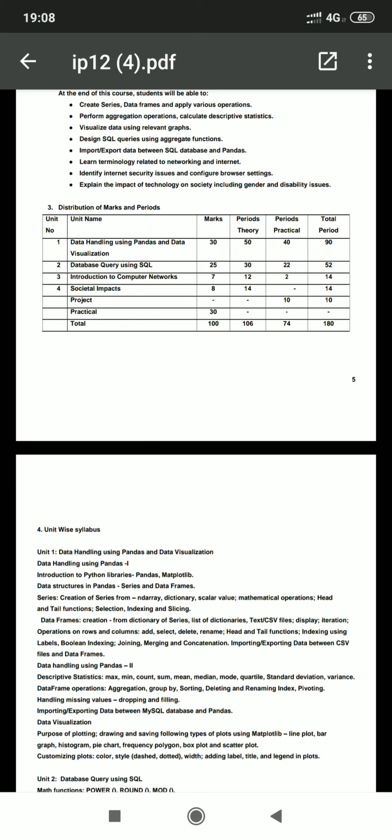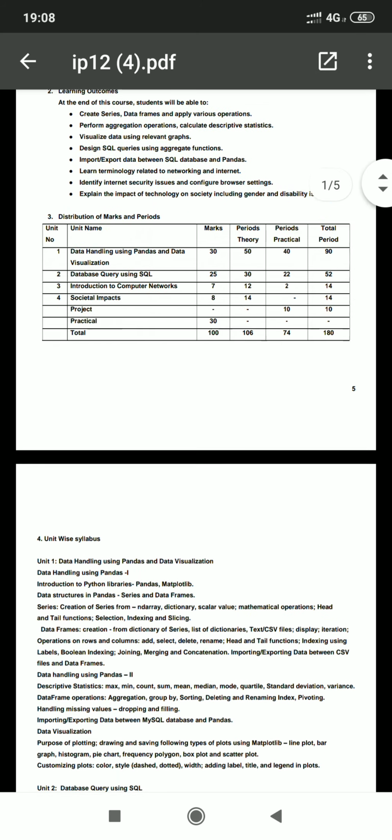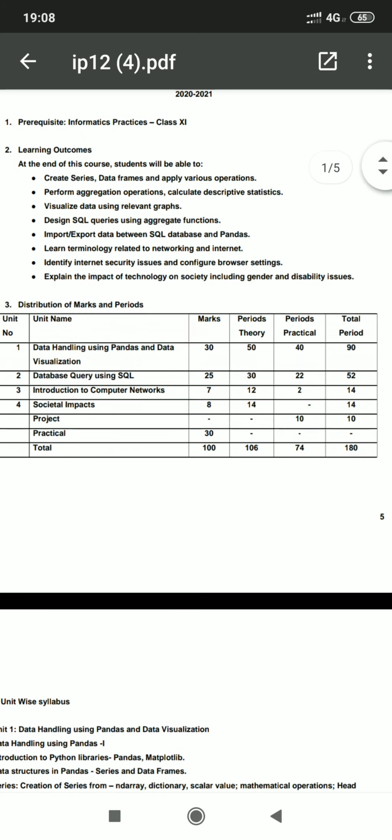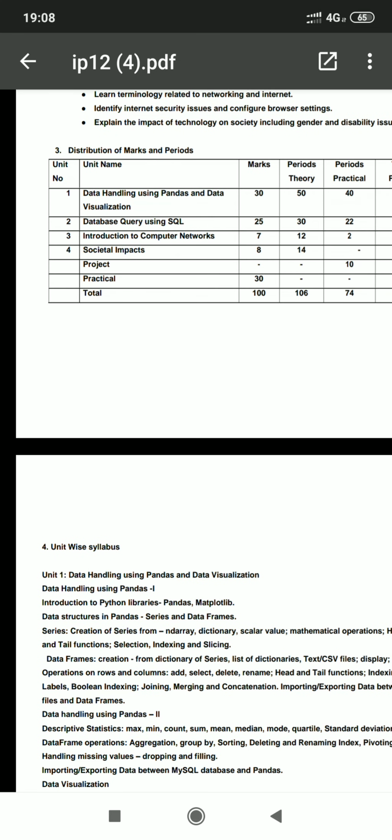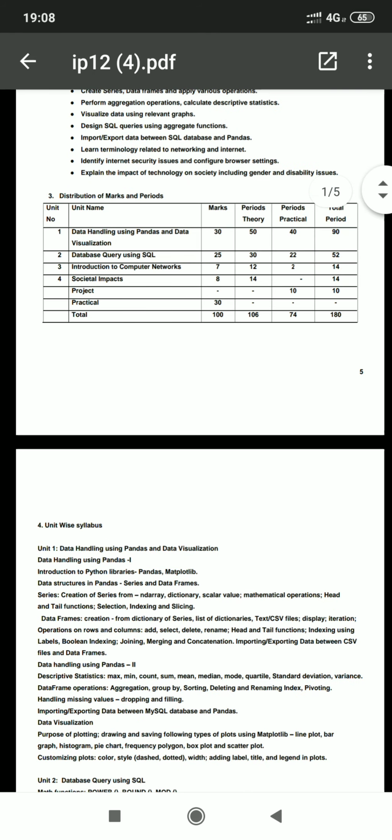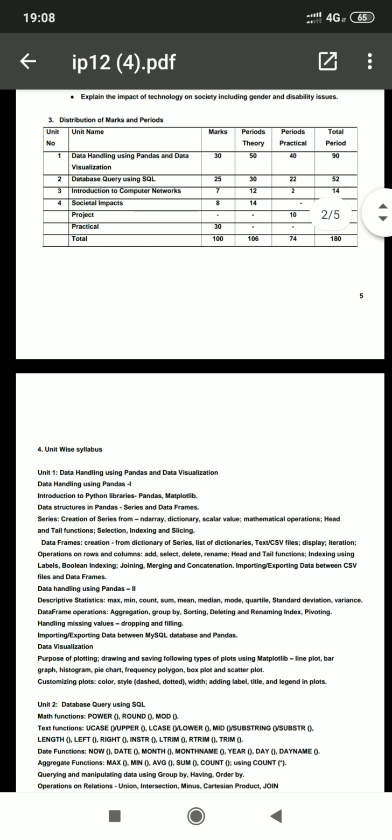Maximum marks question will be raised from this unit. Total marks will be 30. Most probably 10 marks question will be asked from data handling using pandas 1. So students, plan accordingly, learn each and everything.